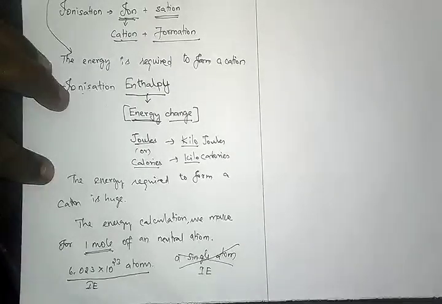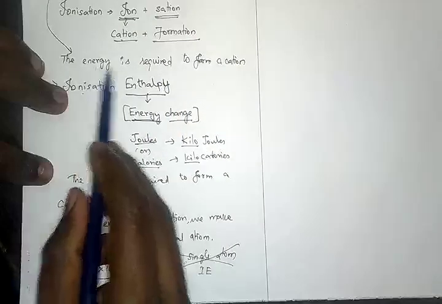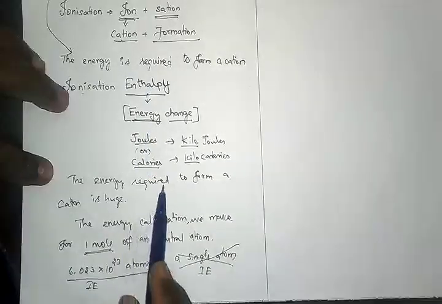Imagine for such a huge number of atoms, if you form cations, it requires energy, and that energy is very huge.